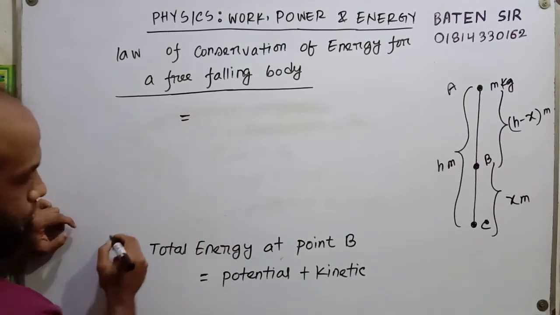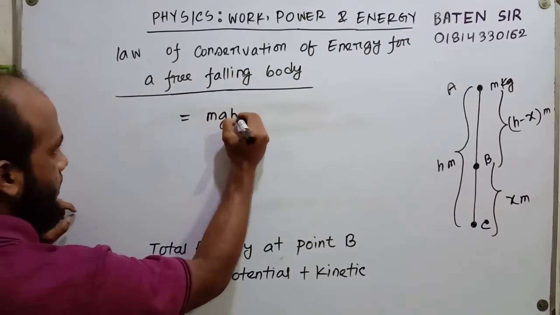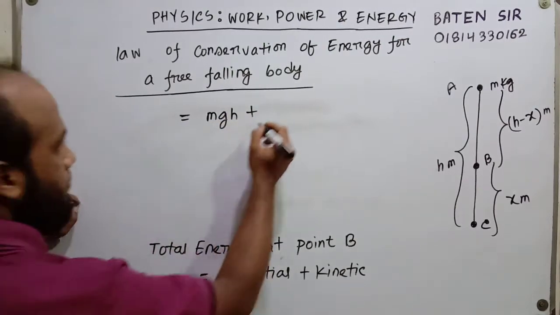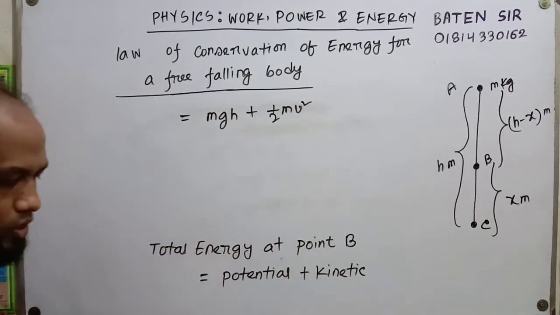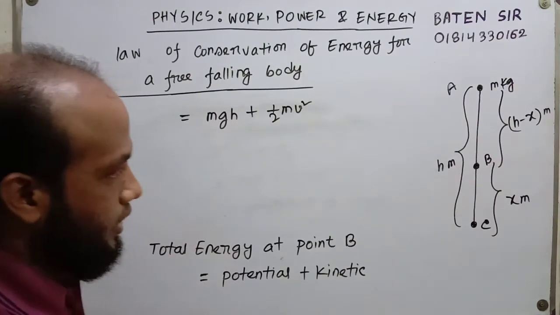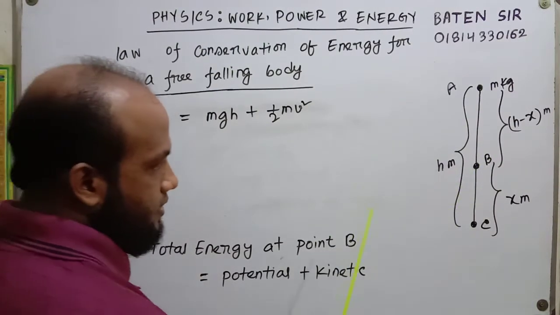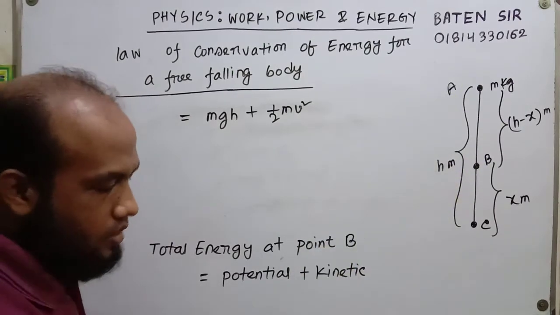The potential energy is mgh, and the kinetic energy is half mv square. Both potential and kinetic energy exist at point B, as there is velocity for the free falling body.